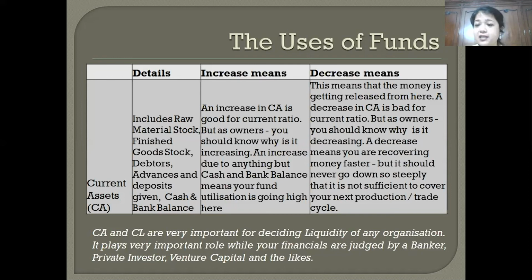So current assets by current liabilities, if we see an 8, 9, 10 current ratio, that is also not good, because that means you have too much inventory and you're not using your vendors' money at all. So it has to be a good balance between current assets and current liabilities. That is what you have to keep in mind.